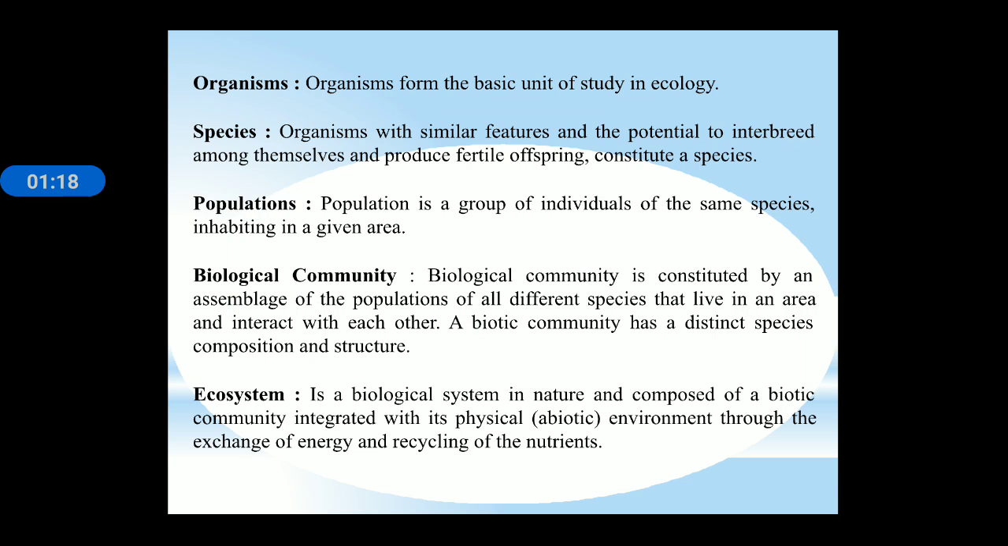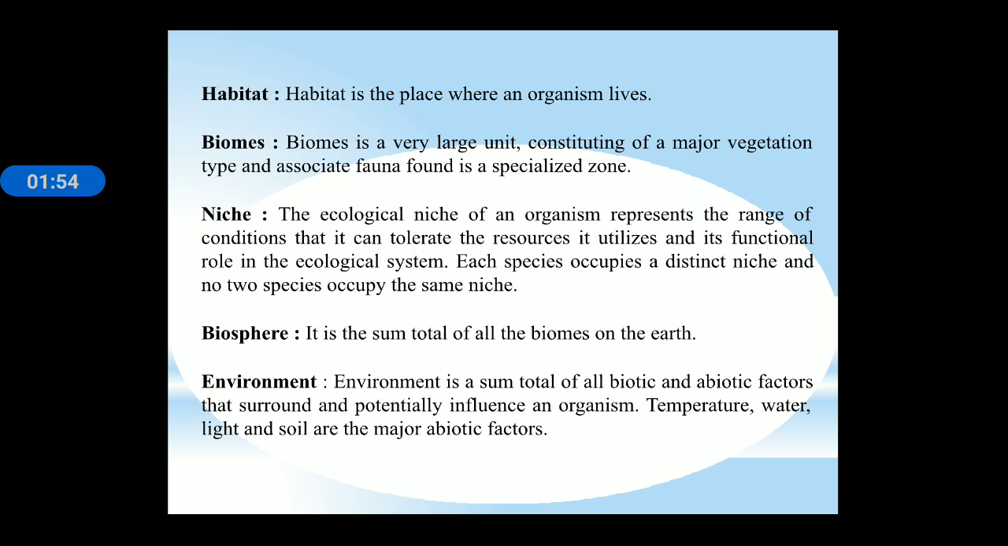First, organism forms the basic unit of study in ecology. Species: organisms with similar features and the capacity to interbreed are known as a species. Population is a group of individuals of the same species inhabiting a given area. Biological community is constituted by an assemblage of populations of all different species that live in an area and interact with each other. A biotic community has a distinct species composition and structure. Ecosystem is the biological system in which the biotic and abiotic components are taken into consideration.